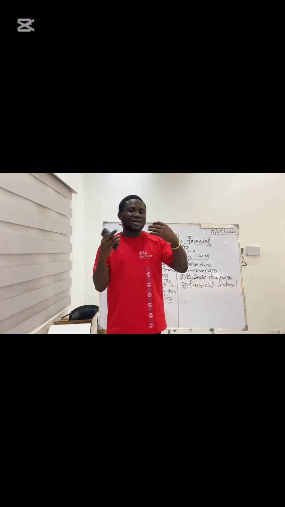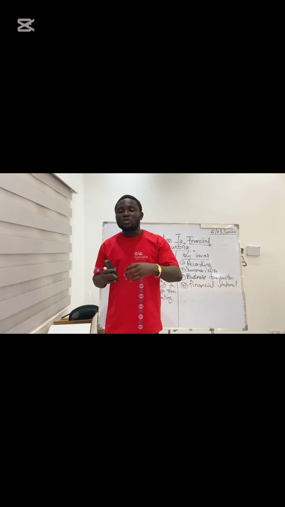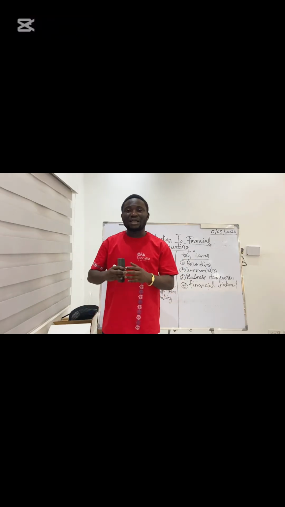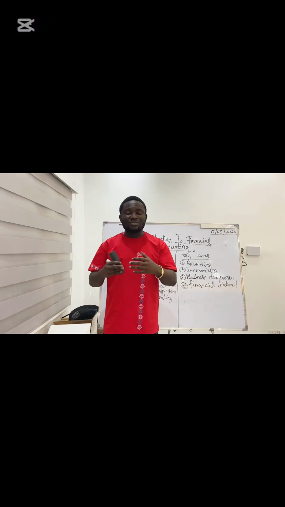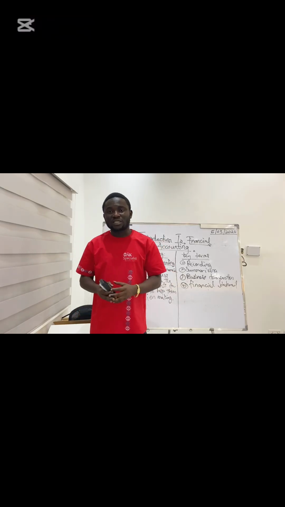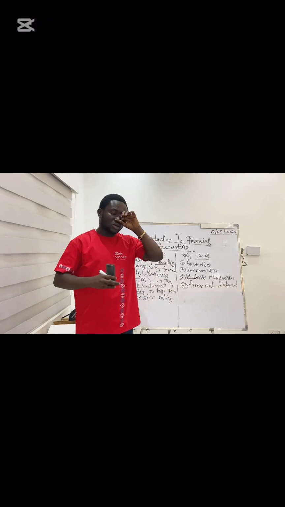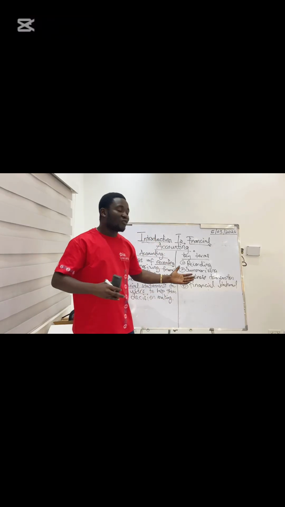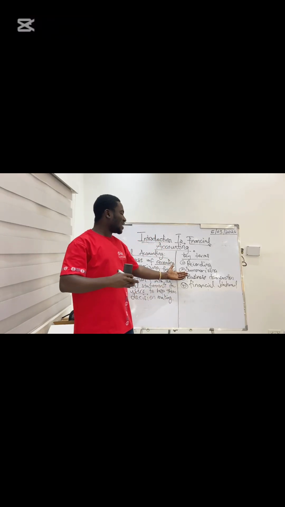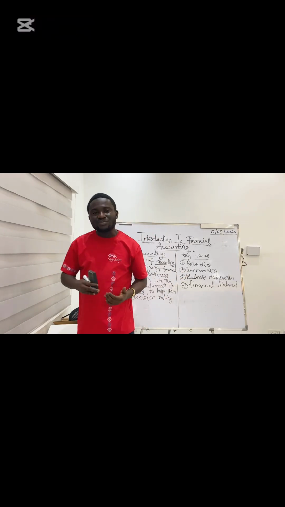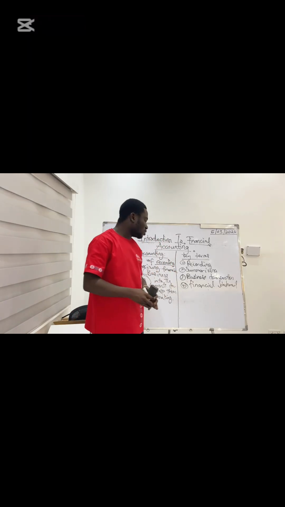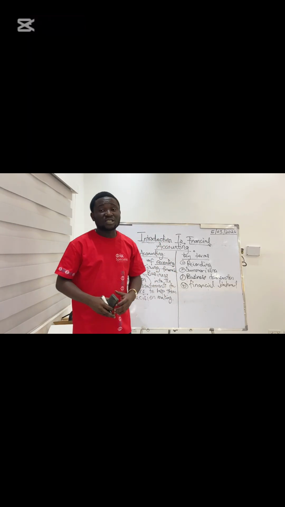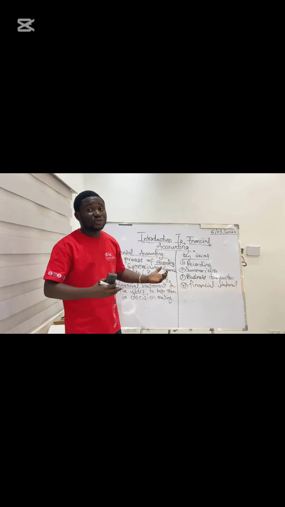Okay, if you're an SHS student, you know we used to call it balance sheet, but now it's the statement of financial position. Then we have the income statement, or statement of profit or loss. That is also a type of financial statement, we'll be learning that. Then we have notes to the accounts. So that is about financial statements. For now, that is just what you need to know.